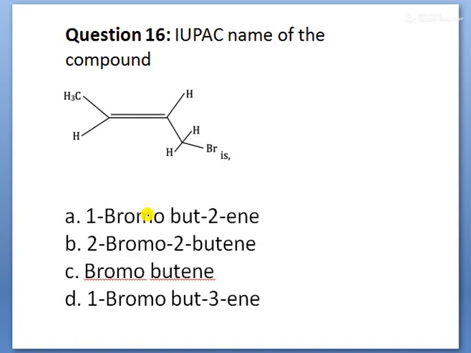Next, children, asking here the IUPAC name, children. Here observe where the numbering starts from. There is a substituent, children. Your bromine substitution is there. That's why your numbering starts from here, 1. This is 2. This is 3. This is the 4th carbon, children. So what happened, children? Here the first carbon has the bromine substitution, and a double bond is present between 2 and 3. That is why this name is called 1-bromo.